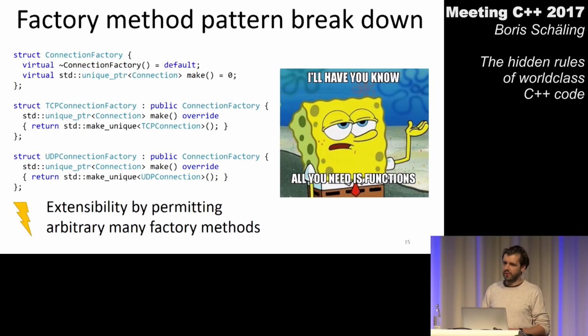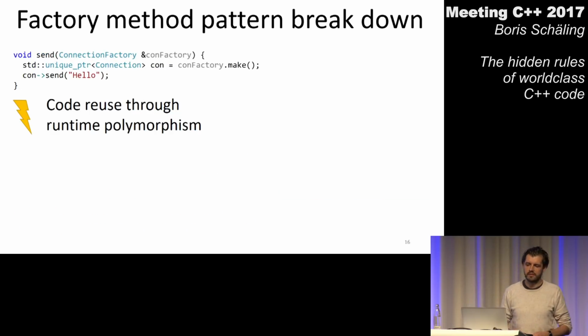So if I want to benefit from delegation and extensibility, I don't need all of these things the factory method pattern promises to me. If I only need delegation and extensibility, all I need is functions. So far. There are, of course, more benefits in that design pattern. We saw that we can also easily reuse code. We have this little send function here, and we can pass any connection factory to that send function, and the send function will just happily accept the parameter and call make and do whatever it needs to do.